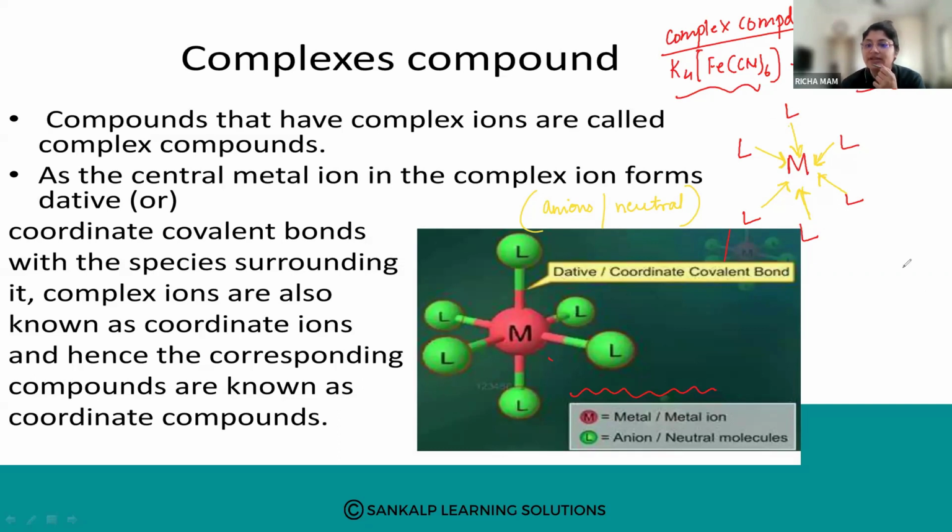So if I take our example, how are we supposed to write it? Fe will be in the center, students, and you have CN, CN, CN, CN, CN, CN around it.